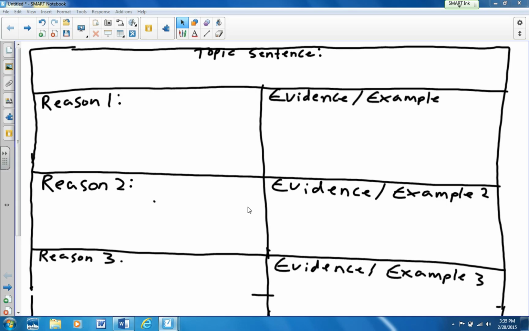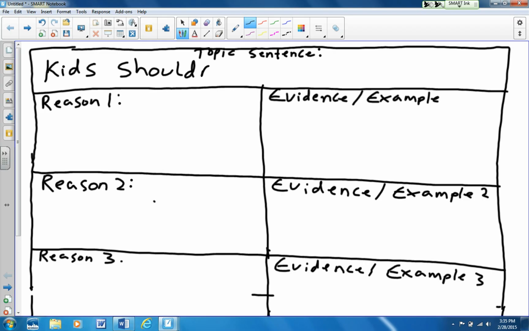And we need to come up with a topic sentence. So remember, the topic sentence is just turning the question into a statement. So again, my question is, should kids be allowed to play football? So my topic sentence is going to be, kids shouldn't be allowed to play football. And I can even shorten it up a little bit. You just put, kids shouldn't play football.